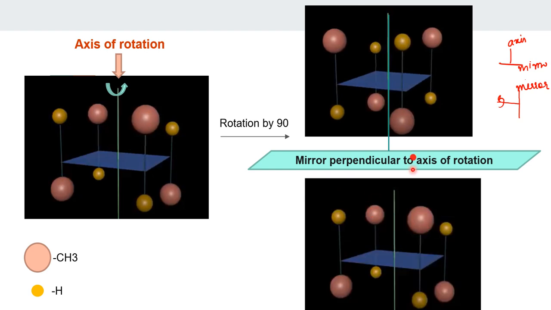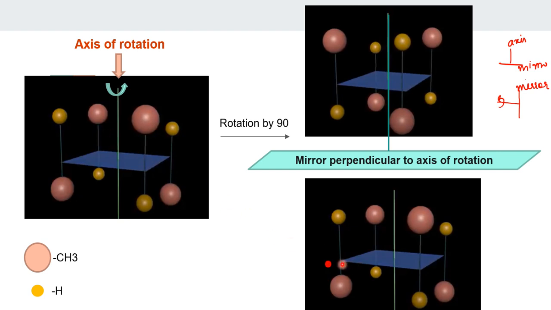Exactly like this. So imagine this is your CH3, exactly opposite is this. This is your edge, exactly opposite is this. So this is my mirror image, after taking the rotation. Now look at my first image and this image. Are these two same or different? Same, no? Yes, same.